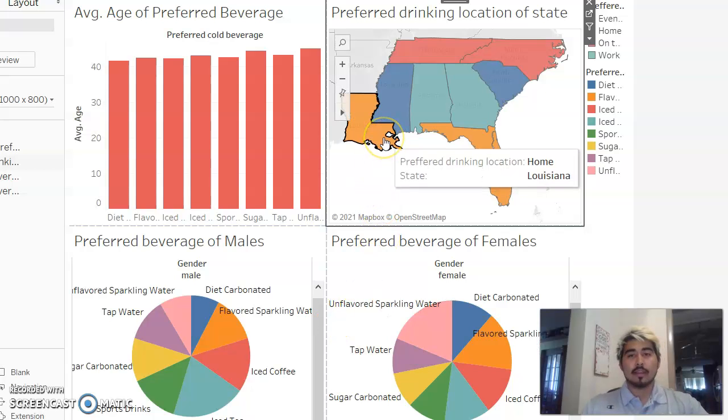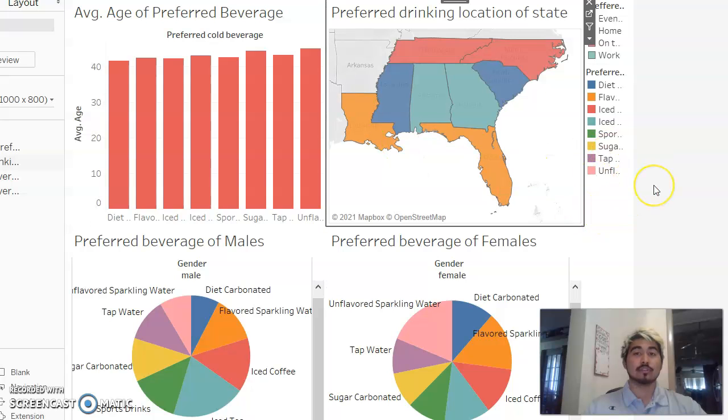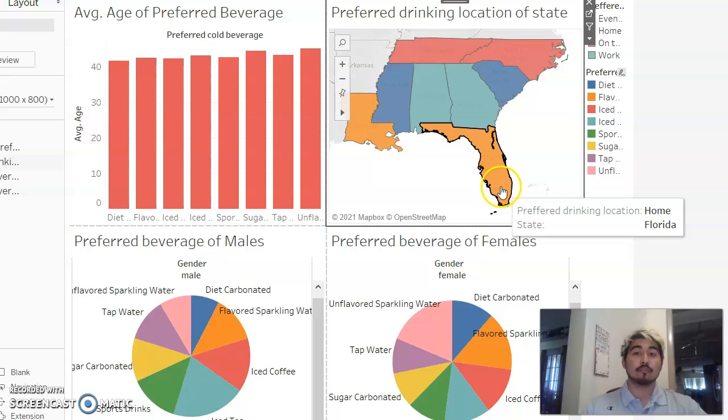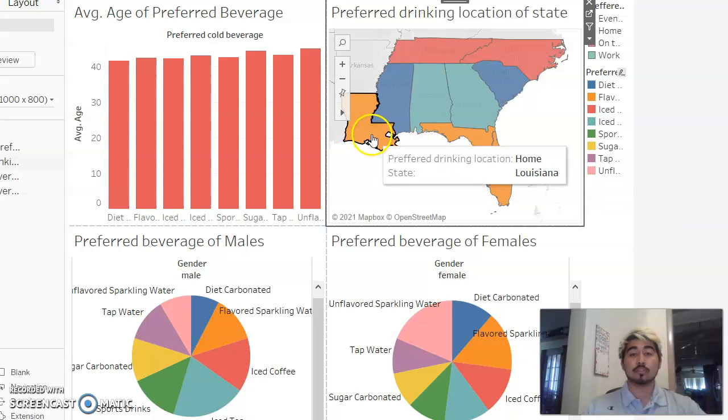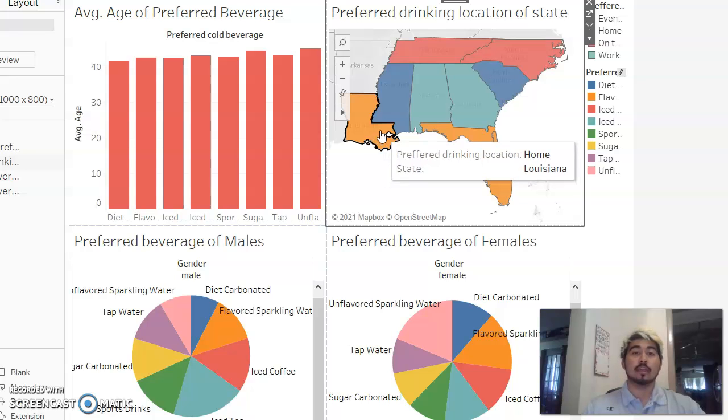So, what kind of information here is valuable to a marketer? Almost all of it. There's a lot of different information here, and a lot of it can be used for different purposes. Let's say I am a distributor of drinks and I want to know where to put my products. In Florida and Louisiana, people enjoy drinking at home. So I'm going to put my products in grocery stores like Walmart or Publix. That way, when they pick up their groceries for the house, they pick up some of our drinks because they want to drink it at home.